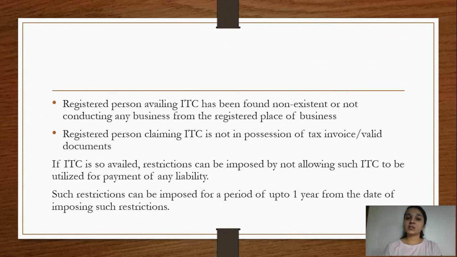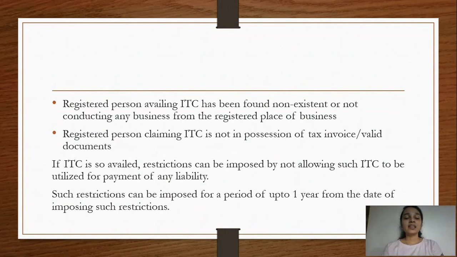So in a situation where a person who is availing ITC has been found non-existent, or he is not conducting any business from his registered place of business, in that situation as well this particular restriction may be imposed.